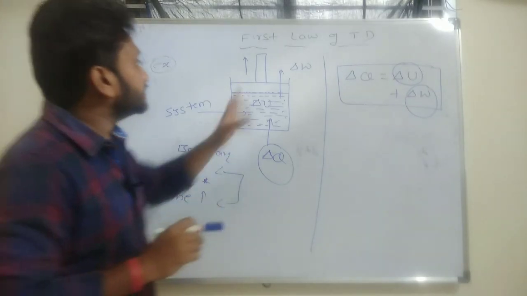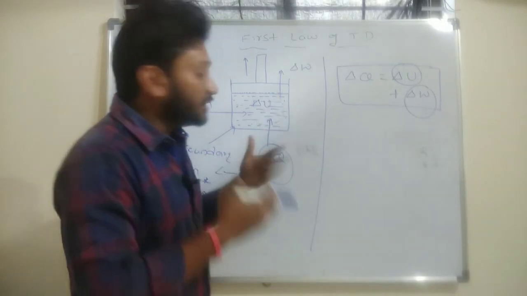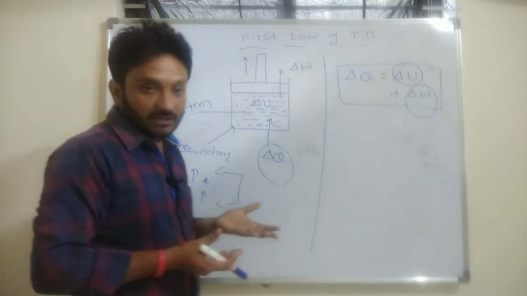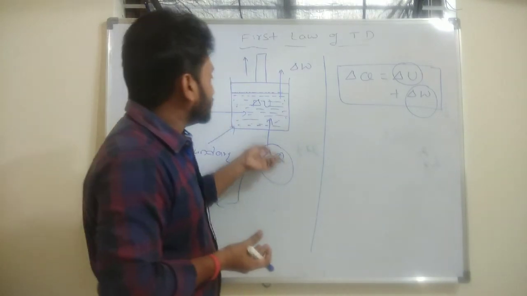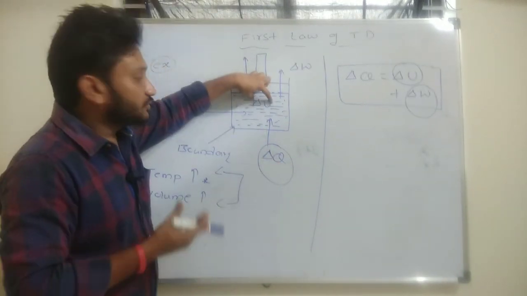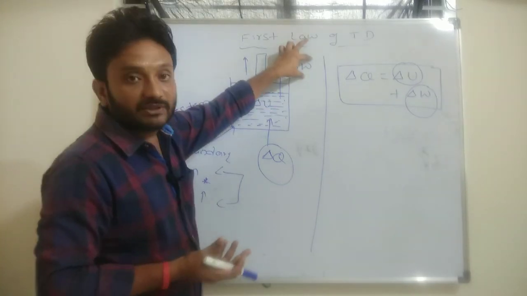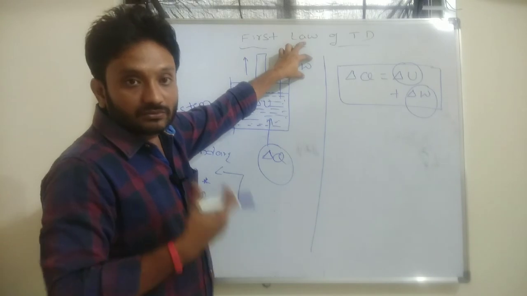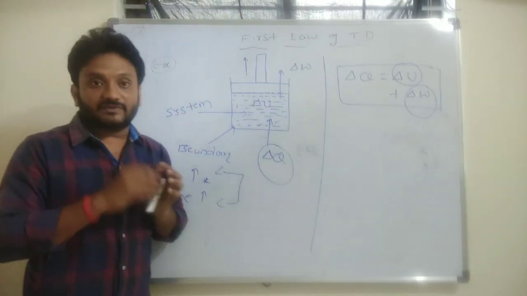I repeat the statement finally. The first law of thermodynamics tells us, if you add some amount of heat energy to any thermodynamic system, out of the total heat energy added, some part of the energy will be utilized to change the internal energy of the system, and the remaining part of the energy will be utilized to do work on the surrounding. So this is the statement for the first law of thermodynamics.